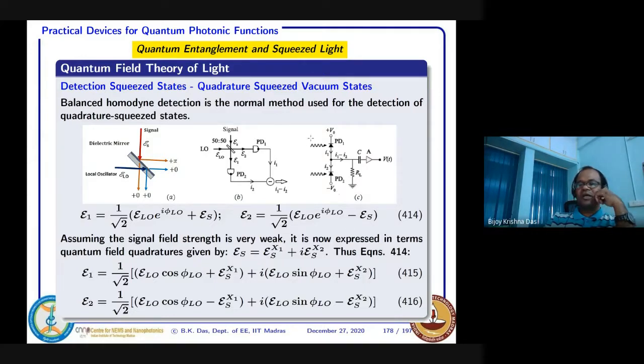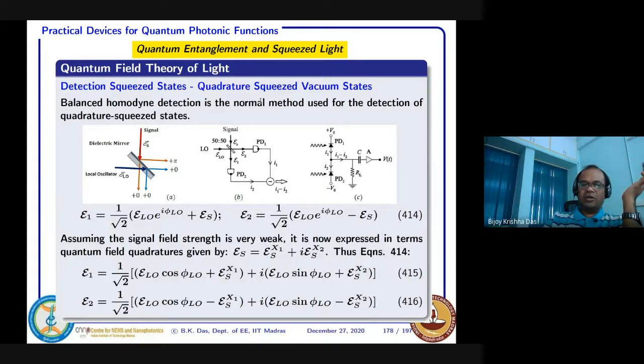So the first thing is, suppose you have a source. First you need to know whether a squeezed state is really generated or not. Here we'll discuss one particular experimental setup where we can detect the quadrature squeezing of a vacuum state.